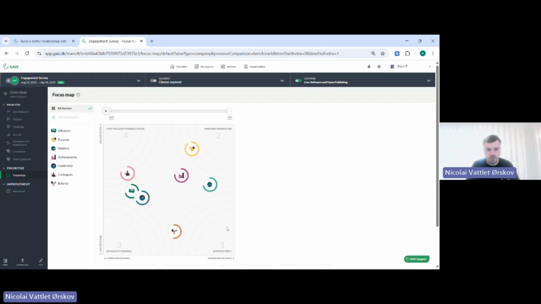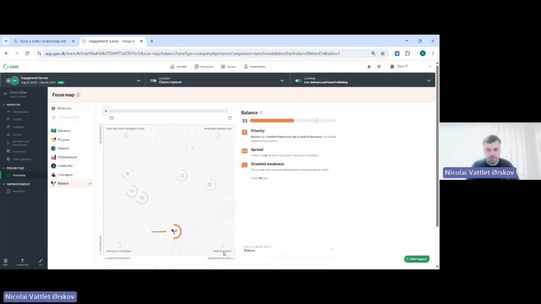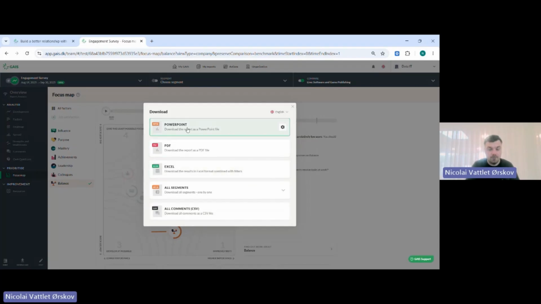But here you can see the focus map, and like I said, down here on the right corner, you'll find the factor that you would need to look into in the beginning. So here it would be the balance factor. Let's say you would like to present some of this data for the company or departments. Then we made it easy for you to extract some information from the platform. Down here in our download center, you can have the platform create PowerPoints for you, so you don't have to do this on your own.